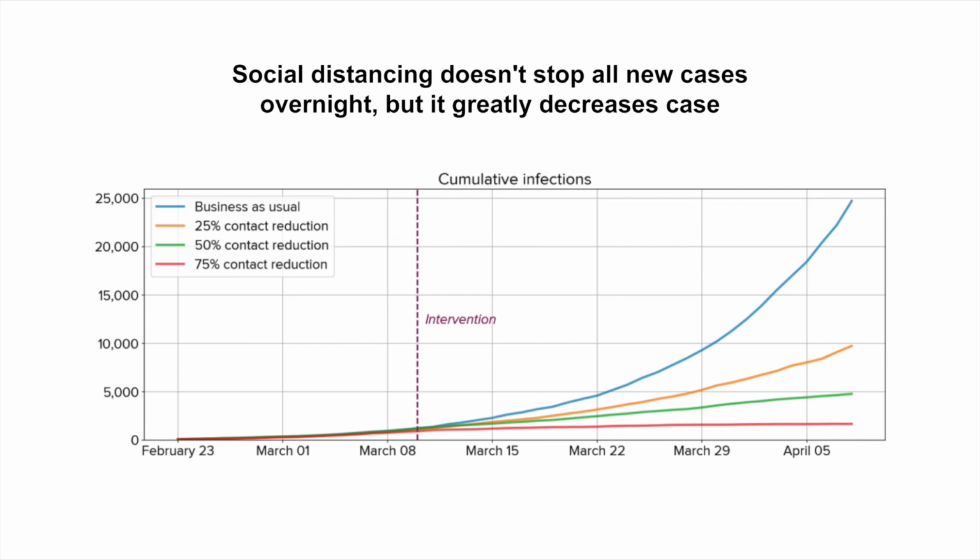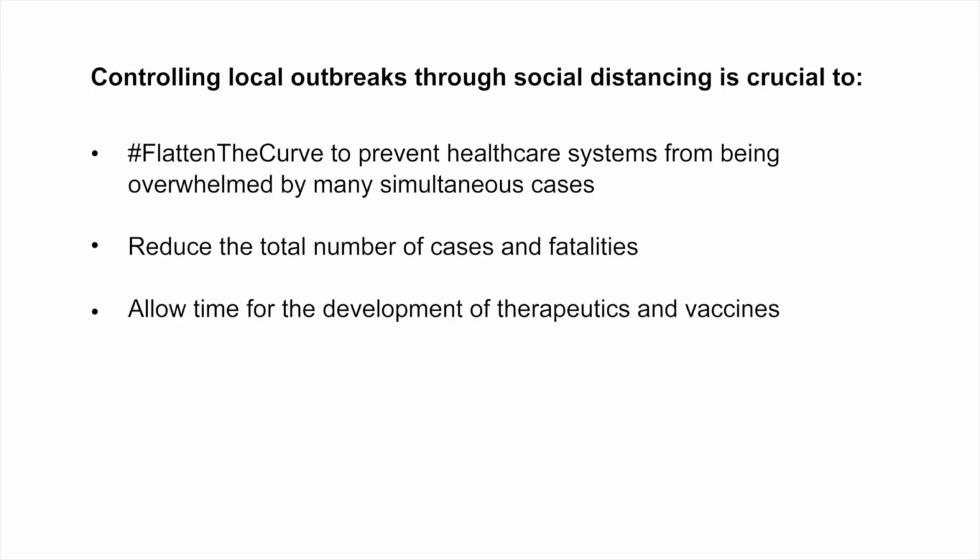We also expect to see a bump in the number of reported cases as testing becomes more widely available. It is critical that social distance is maintained during this time. Controlling local outbreaks through social distancing is crucial to flattening the curve to prevent healthcare systems from being overwhelmed by many simultaneous cases. It also reduces the total numbers of cases and fatalities, and lastly, it allows time for the development of therapeutics and vaccines.